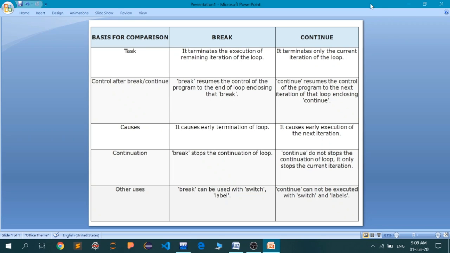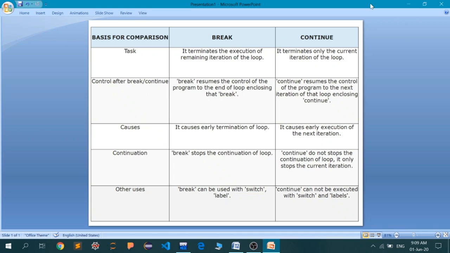then in that case all the statements after the continue keyword will be skipped, and your control will go to the next iteration, that is the fourth iteration. So in a way you can say that in the third iteration the compiler has encountered the continue keyword.